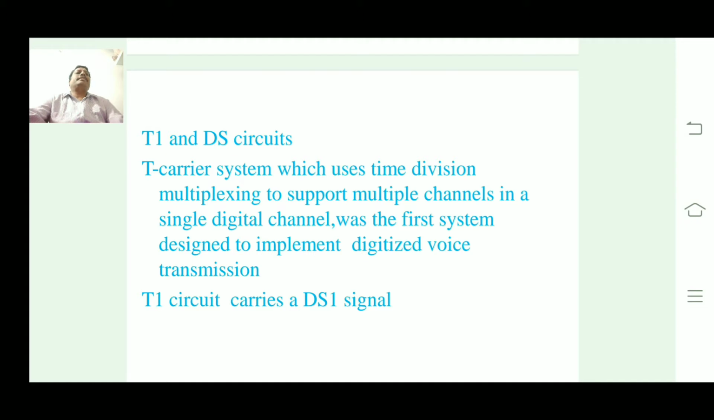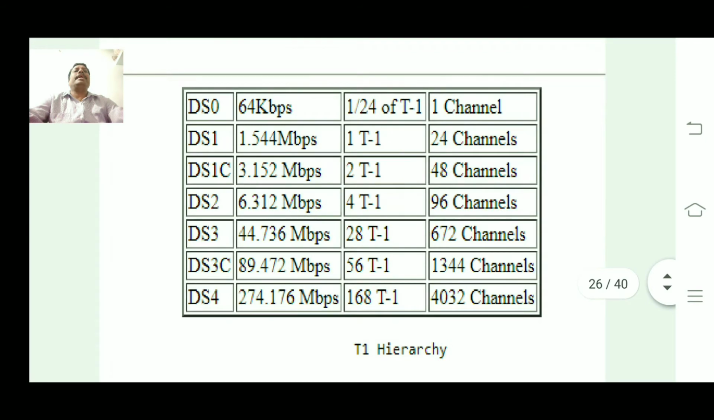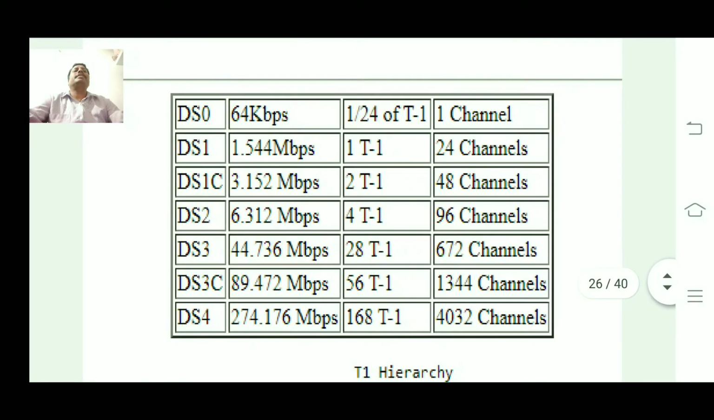The digital channel was the first system designed to implement digitized voice transmission. As I said, it is the first system designed to transmit voice in digital form, that is, digitized voice transmission. It is also called the T1 circuit. So let us see the hierarchy of T1 circuits.